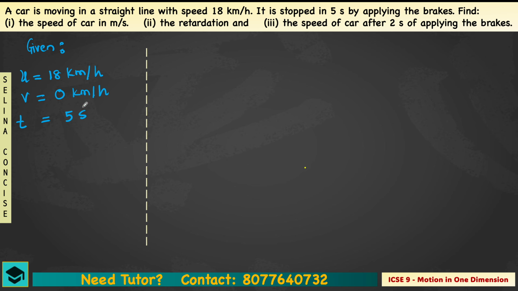Firstly, they have asked you the speed of the car. What is the speed of the car? Already we know it is 18 km per hour and the final one is 0. But they have asked you the speed of the car in meter per second. What we have is in kilometer per hour. So let's go with the first one. What we need to find is speed in meter per second.